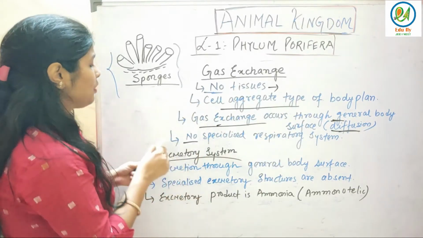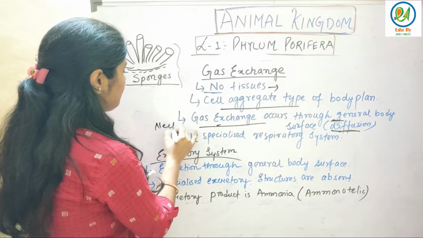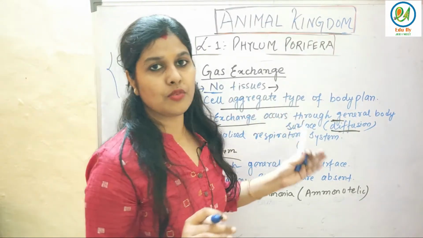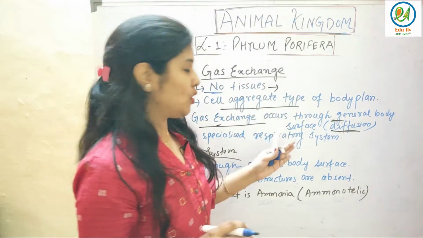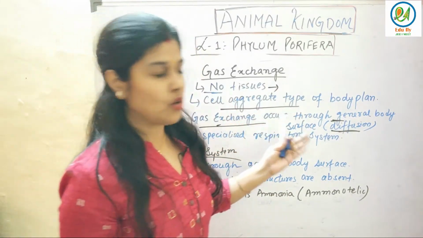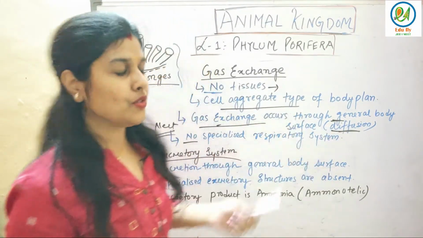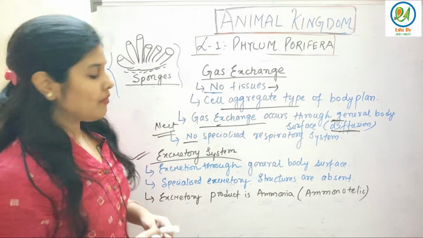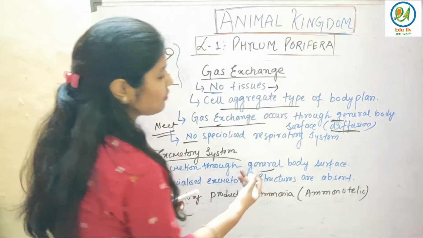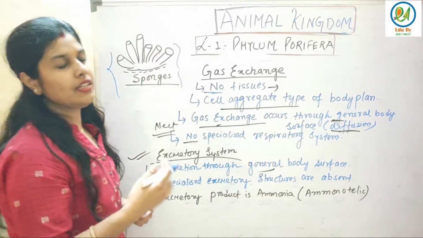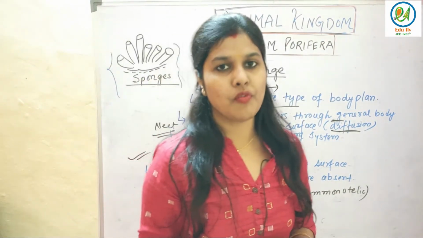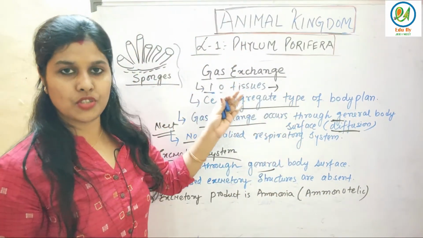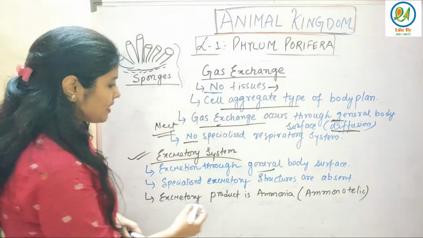It's very important because they may give examples like sponges, Spongilla, and they'll ask about the characteristics of Porifera, whether they have a respiratory system or not, or how the gas exchange occurs: through the general body surface, that is, diffusion. Fine. Next we'll go to the excretory system. Excretion will also be from the general body surface, because they are not a more advanced form of organism. So excretory structures are absent, respiratory structures are absent, and the excretory product is ammonia.